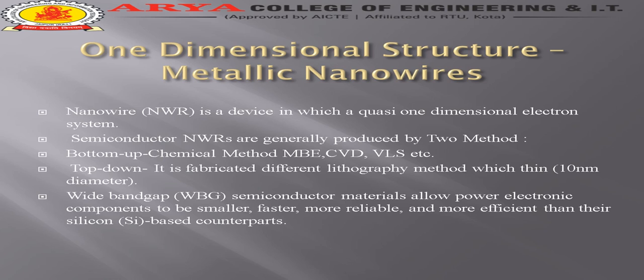Some specific devices use third-fourth group nitrides such as gallium nitride, and some oxides such as zinc oxide and hafnium oxide, which behave as dielectric materials, that is, as an insulator layer.